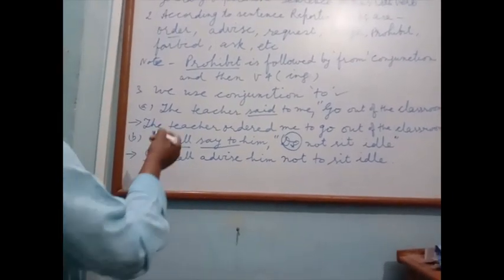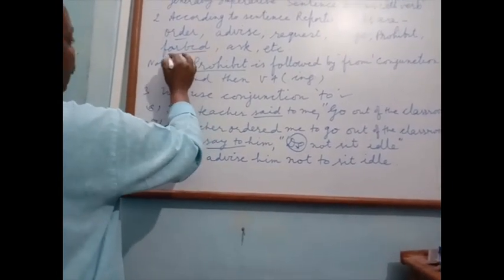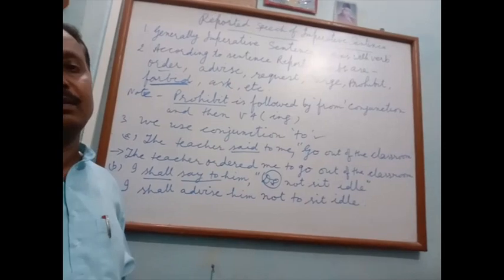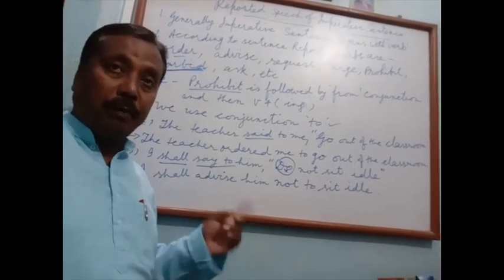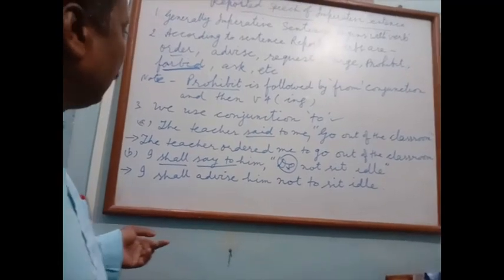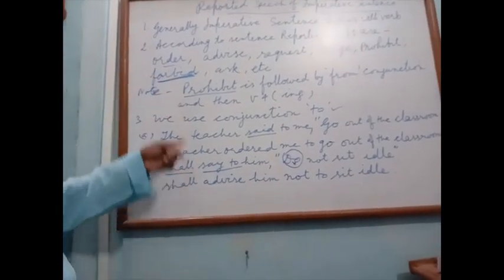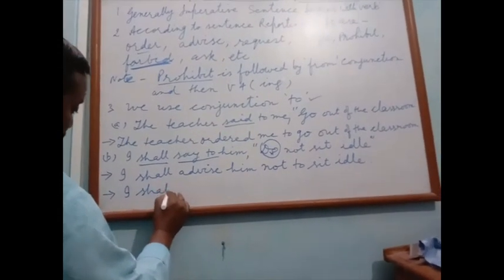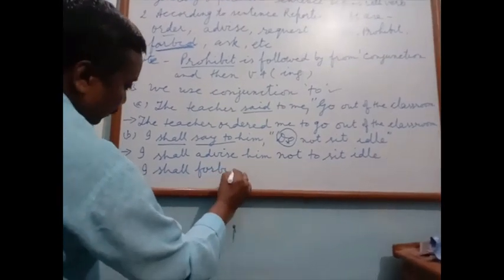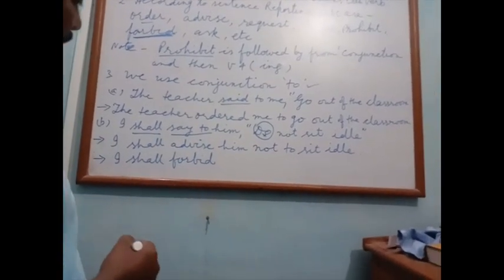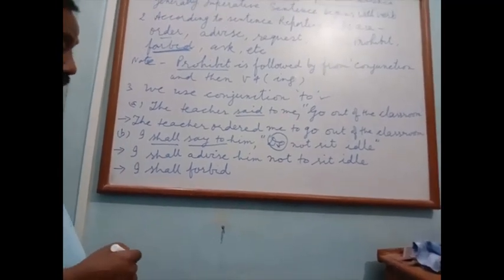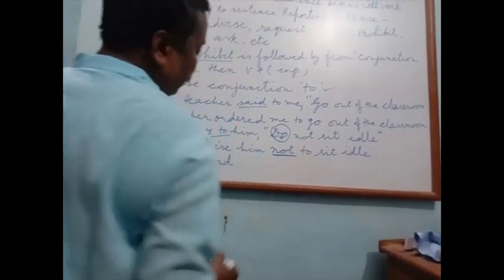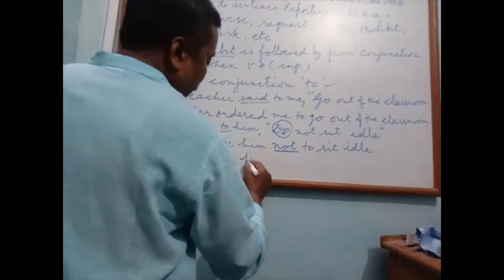Okay. Now here we use this reporting verb forbid. Forbid, negative sense. Mana karna. Forbid, forbade, forbidden. So this reporting verb may also be used. I shall forbid. Forbid means मना करना. तो जब मना हो गया तो ऑटोमेटिकली दिस वर्ड विल बी डिलीटेड. I shall forbid him.